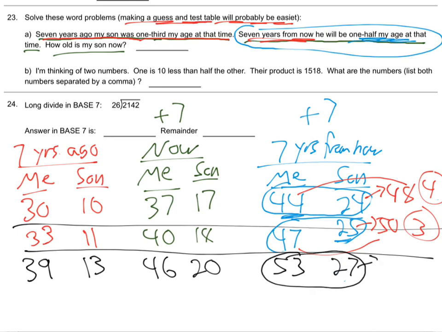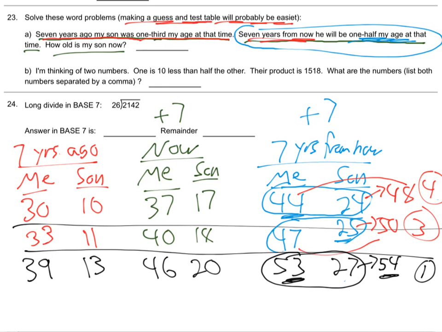If you doubled the 27, take your calculator, you'd get 54. How close is that to 53? It's only off by 1. I'm super close to the real answer. Do you see that? Am I going too fast? Is this making sense? So I just keep guessing at a number, divided by 3, because the son is 1/3.